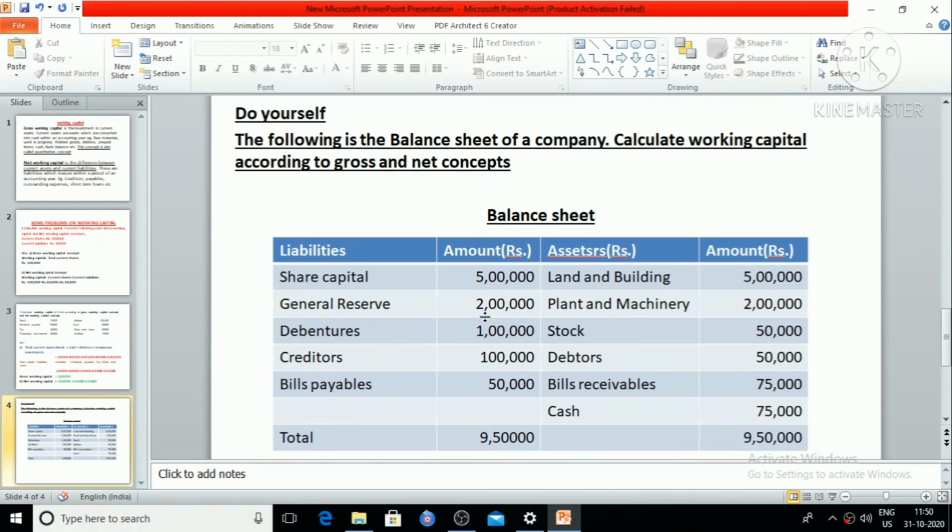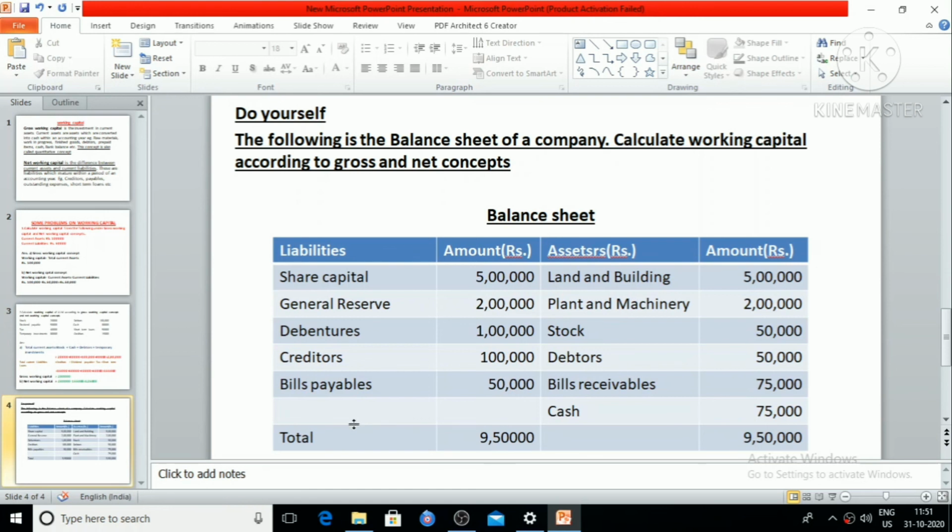Now a problem is given here for your solution. This problem you have to solve as per gross working capital concept and net working capital concept. Here you can see some items are current assets and current liabilities. Some assets are long-term assets and long-term liabilities, or we can say fixed assets and long-term liabilities. So while calculating the gross working capital and net working capital, you have to avoid those assets which are long-term, or we can say fixed assets.